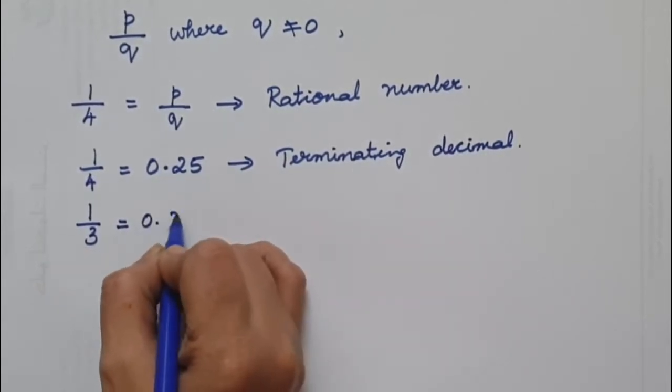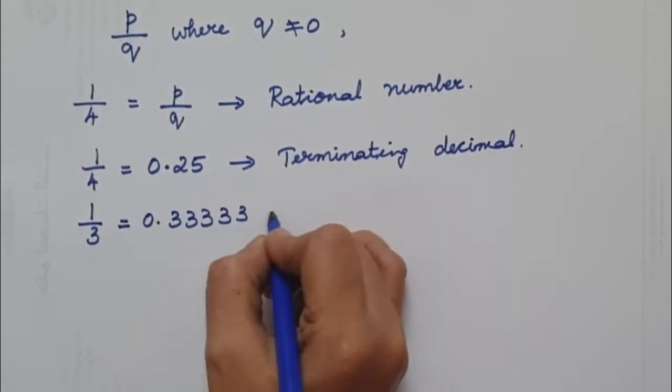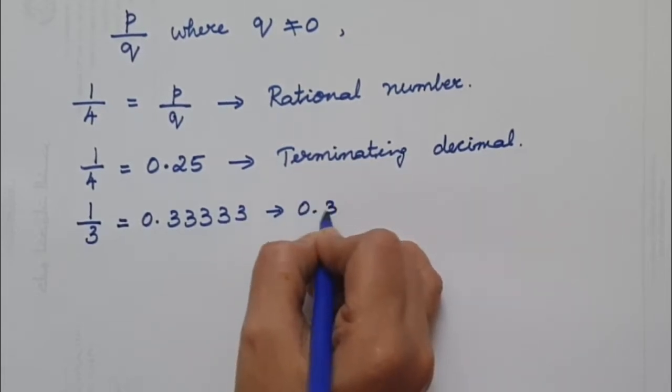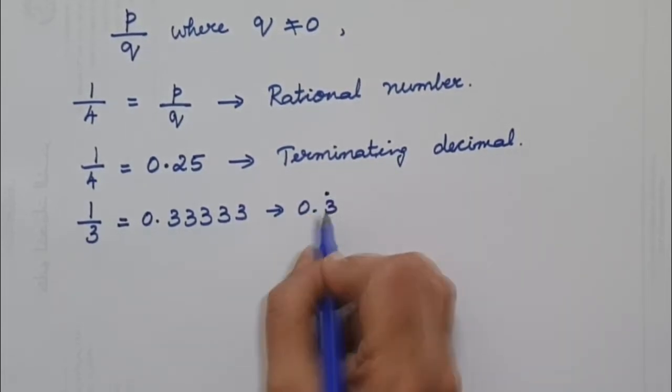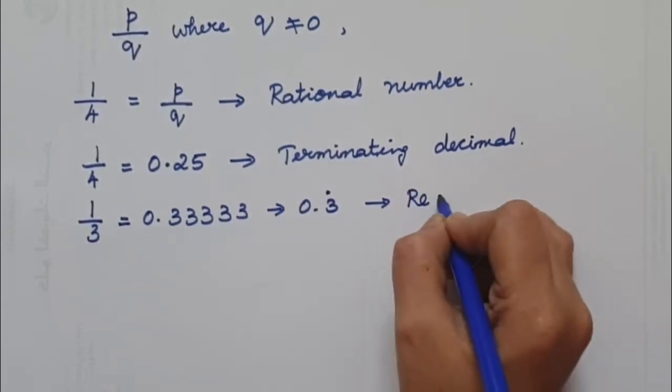When we write this as a decimal, it goes on as 0.333 and so on. That means we can also write it as 0.3 with a dot on top, which means 3 is repeated. And this decimal is called a recurring decimal.